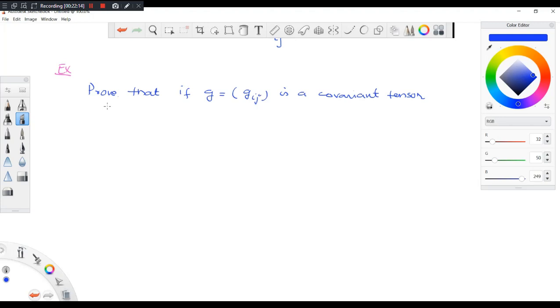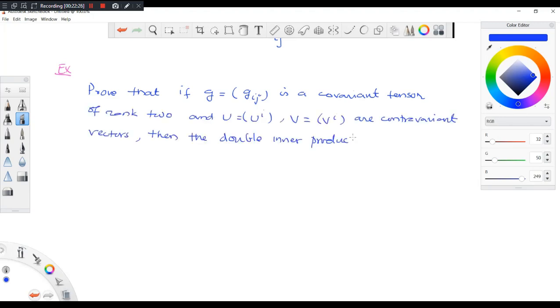Then the double inner product of g with u and v, the meaning of the product is g_ij u^i v^j, is an invariant.